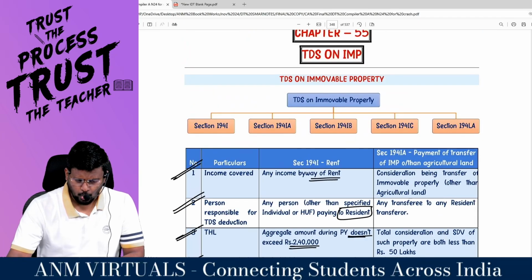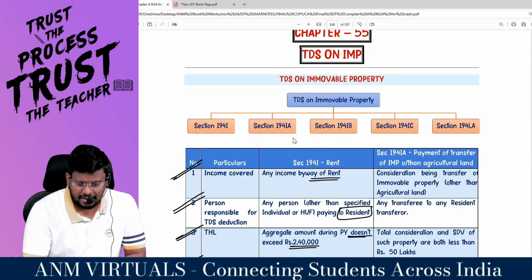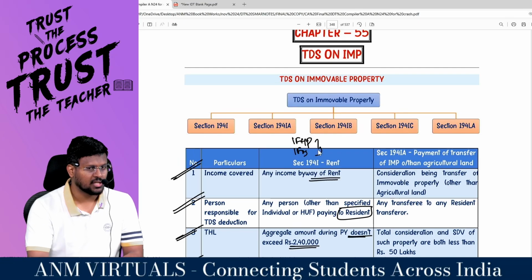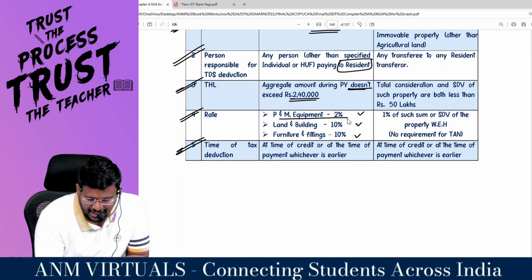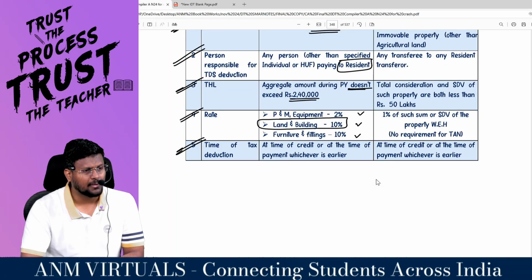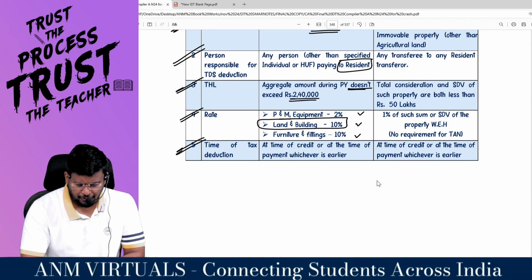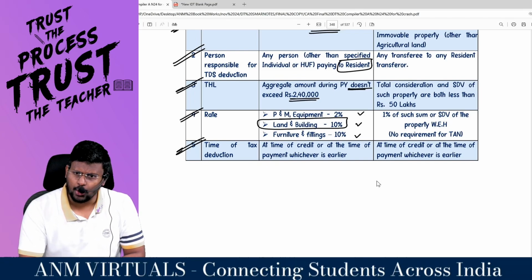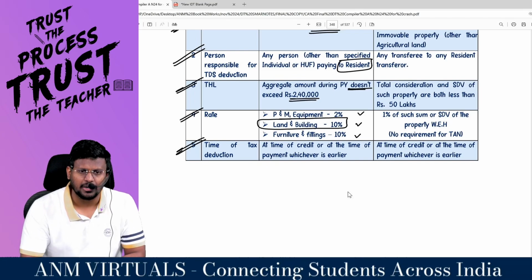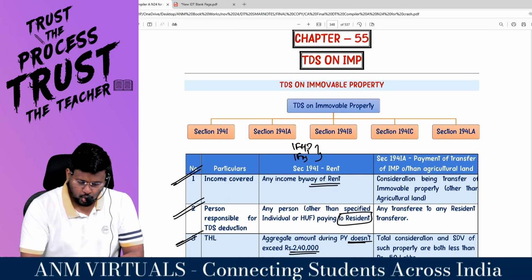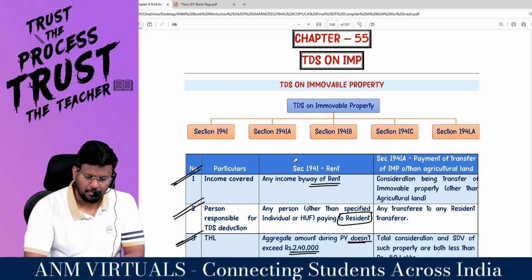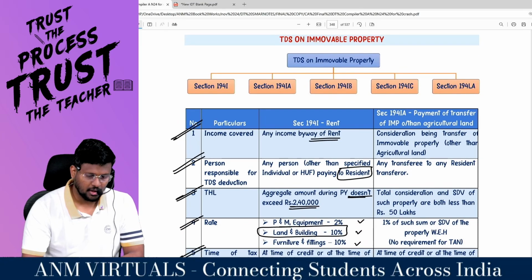Okay, super, sir. So actually, this 194I is applicable to income from house property and IFOS, income from other sources. Because if you are renting land and building, the rent will be taxable under IFHP. But furniture and fittings alone, if you are renting, or plant and machinery alone, that will be taxable under IFOS. So this section 194I is a TDS section for income from house property and income from other sources.